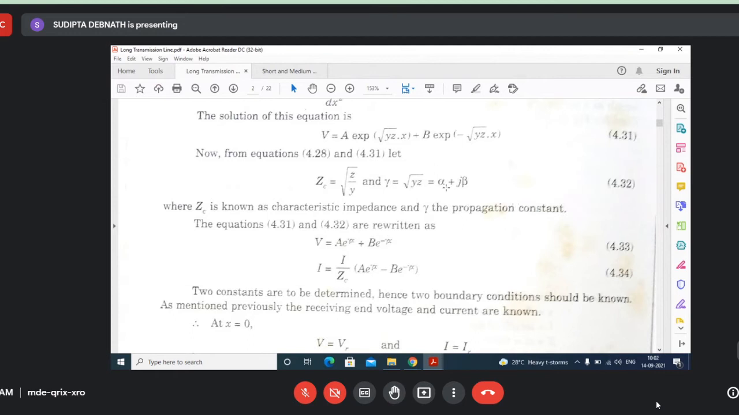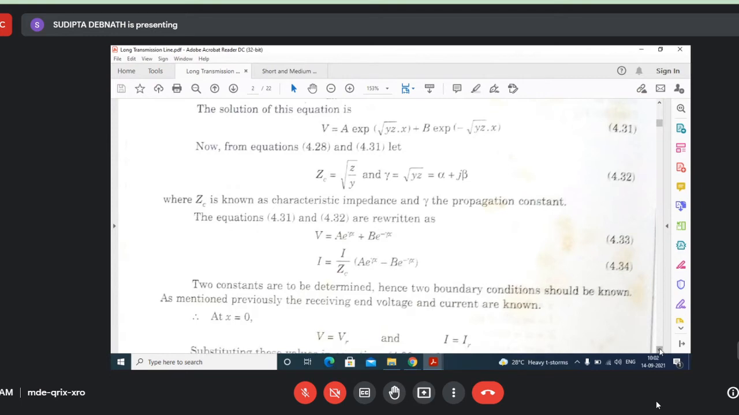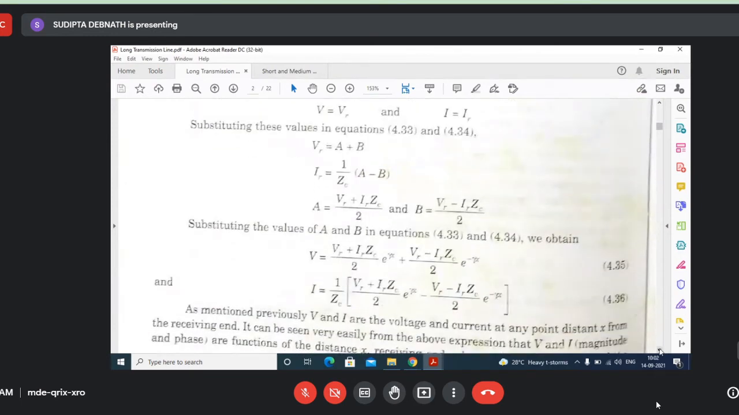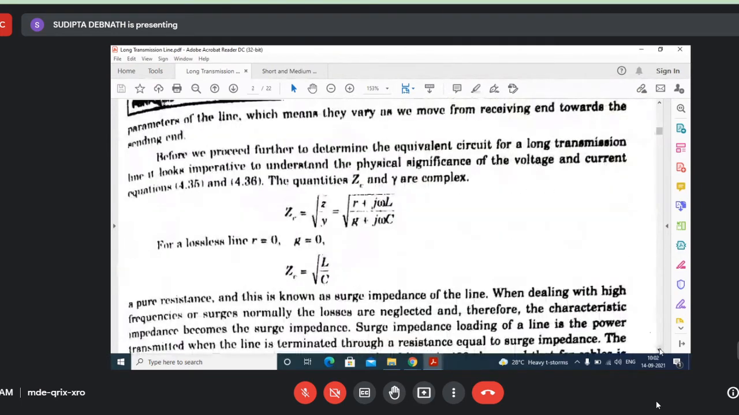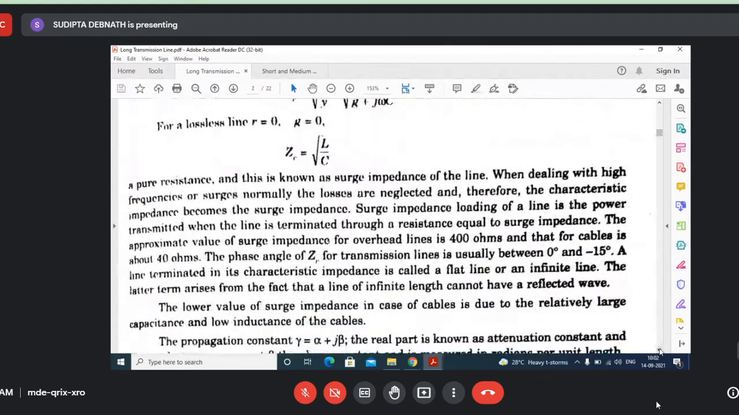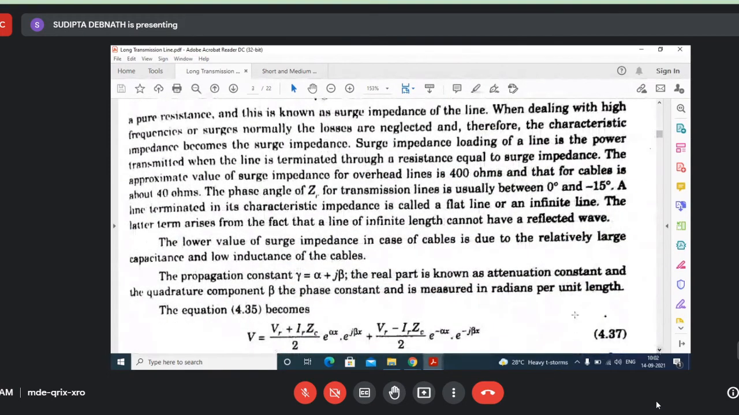But if we consider R, then both a real part alpha and an imaginary part beta will be there. So gamma has two parts, one is alpha, another is beta. Again, in the next class, I will discuss in detail what is gamma and what is the surge impedance. So gamma has two parts, alpha plus j beta. You can remember it was written e to the power gamma x, and here it was written e to the power minus gamma x. So we can replace this gamma by alpha plus j beta, and you can write this one like this.